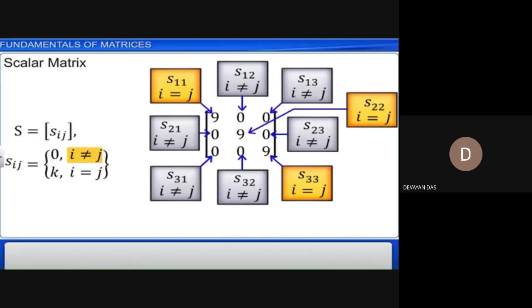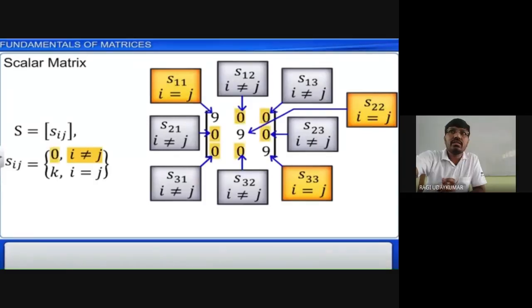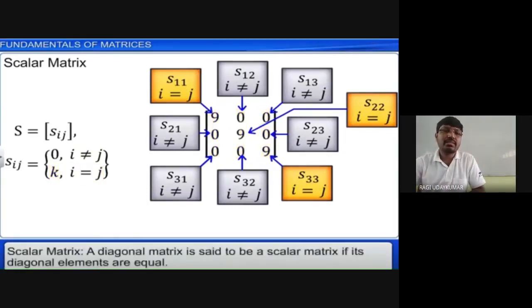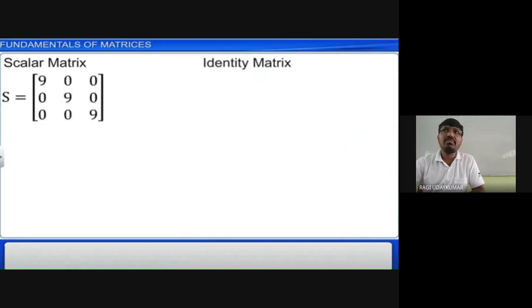Understood? So this is a scalar matrix. Look, here it says 1 2. 1 and 2 are not equal, i not equal to j, so it is 0. S13, 1 and 3 are not equal, i not equal to j, so that is also 0. S22, here i equals j, so a constant single number is given. In this picture you can clearly see that. So you also have to know the mathematical form of writing the matrix representation, otherwise it is not a simple task.